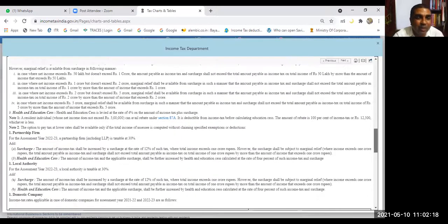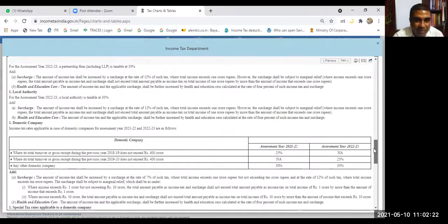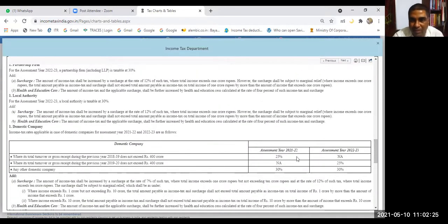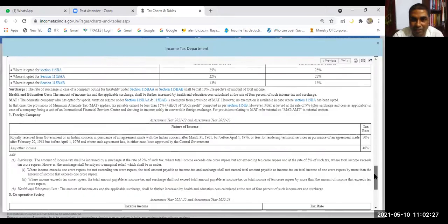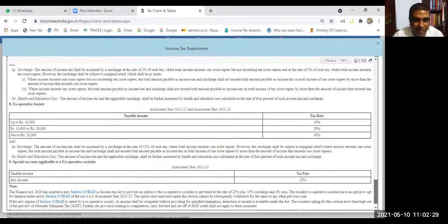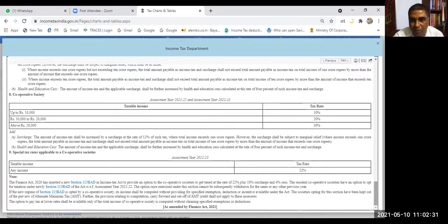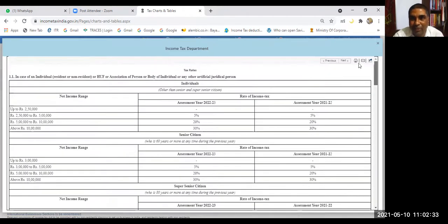For other assessees, you can see partnership firm tax rates are here. Everything is here. For companies, domestic tax rates are here. We will discuss company taxation separately in one more session. For cooperative societies, tax rates are here. Now, can you find the tax rates? No need to refer to any book or ready reckoner. You can easily find it once it is on your mobile phone. Just visit the Income Tax Department's website and you can get the tax rates.